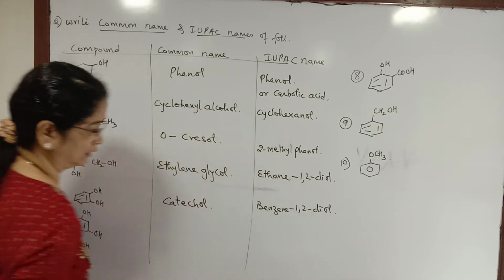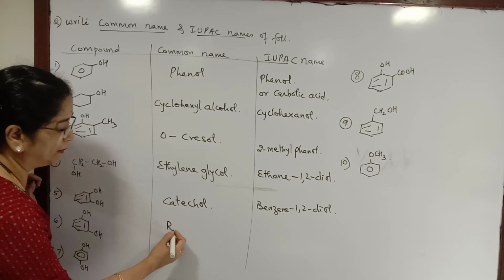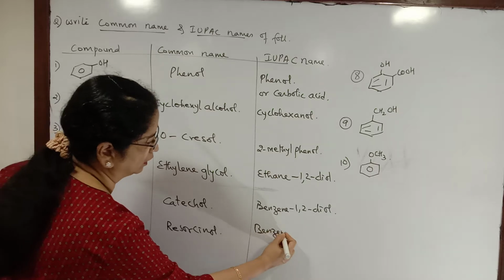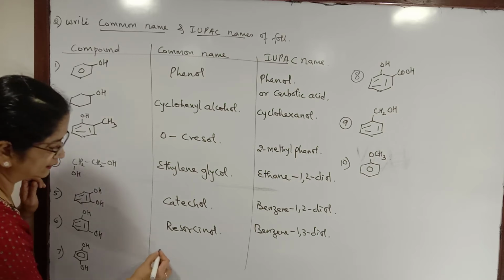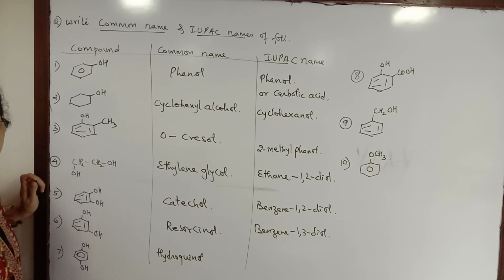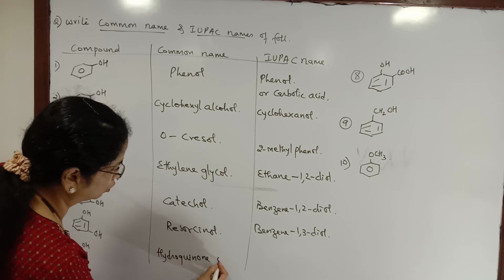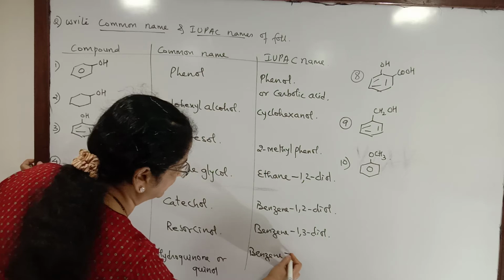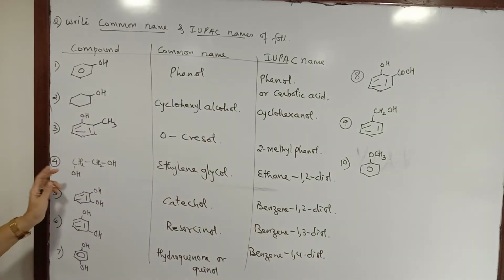1,2-diol. This is also a dihydroxy compound where the OH groups are at meta position, and this is resorcinol, which is benzene 1,3-diol. And in this case, this is hydroquinone, or it is called quinol. IUPAC name is benzene 1,4-diol. So these are names of the compounds.